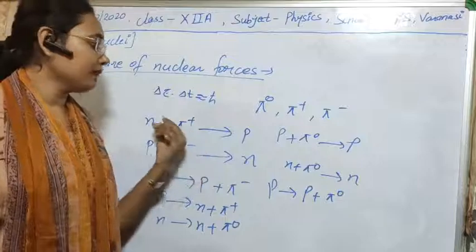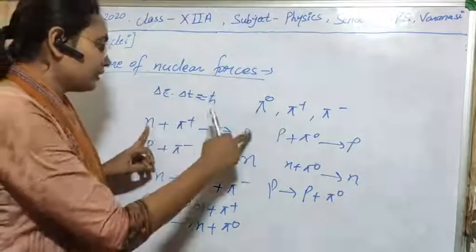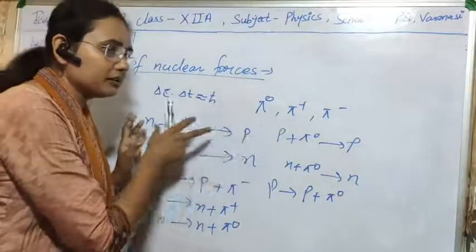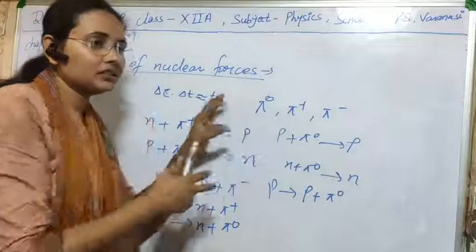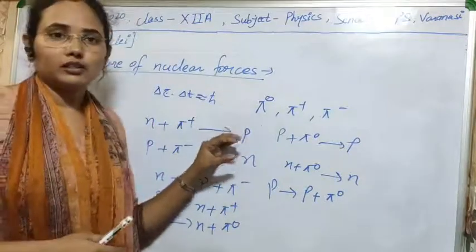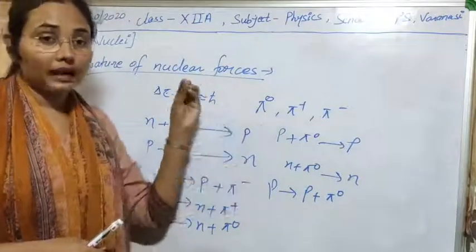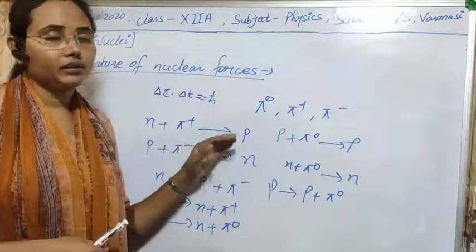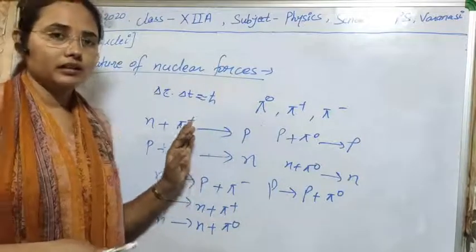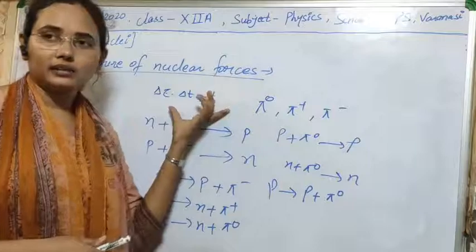Similarly, if we are measuring the energy of the conversion, then there will be uncertainty in the measurement of time, and this is predicted by Heisenberg.